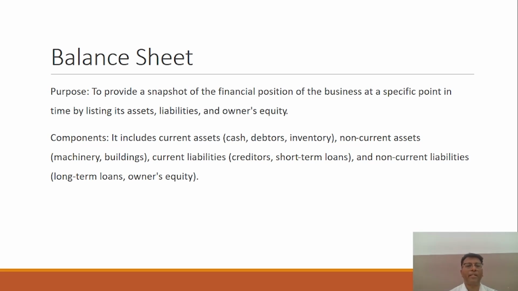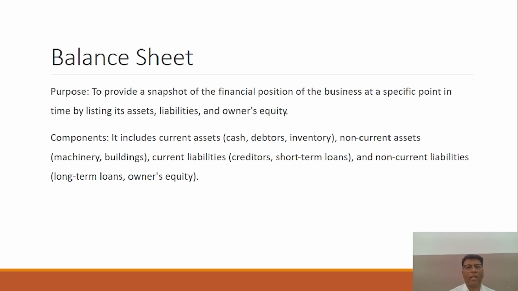So what are the components? It includes current assets, short-term assets, right, and long-term assets also, basically the fixed assets. So all the assets are displayed on the debit side or asset side of the balance sheet, and the liabilities, whether current liabilities, long-term liabilities, or short-term liabilities, everything is to be displayed on the credit side of the balance sheet, right?